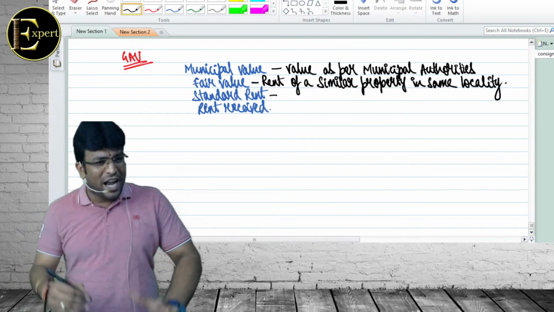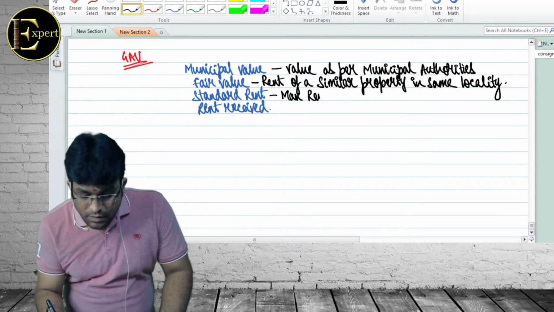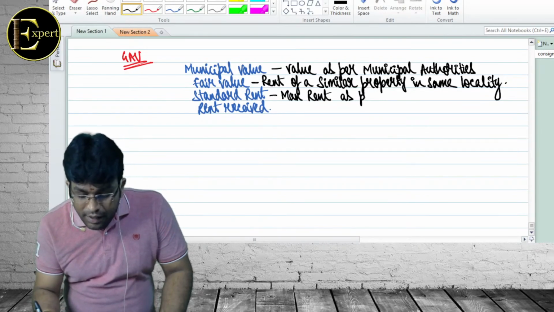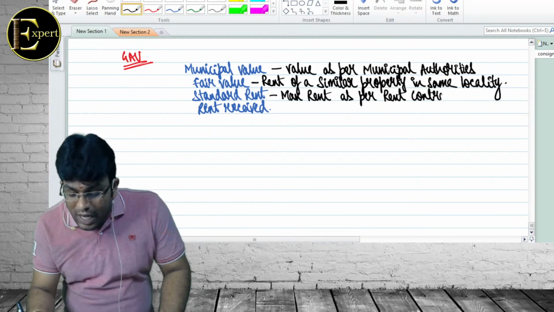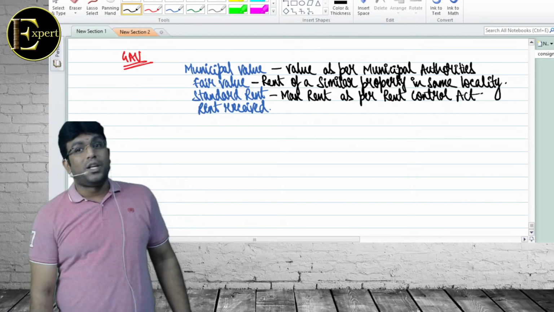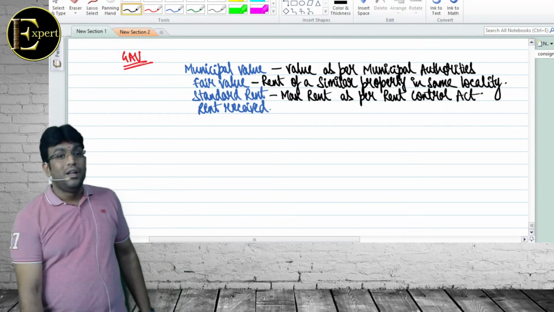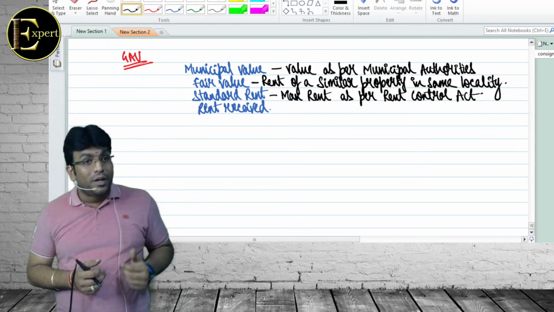Standard rent doesn't mean standardized, no. Standard rent means maximum rent as per Rent Control Act. There is an act called Rent Control Act. In Maharashtra also there is a Maharashtra Rent Control Act. So as per that act, you cannot charge more than this rent. You are getting my point?